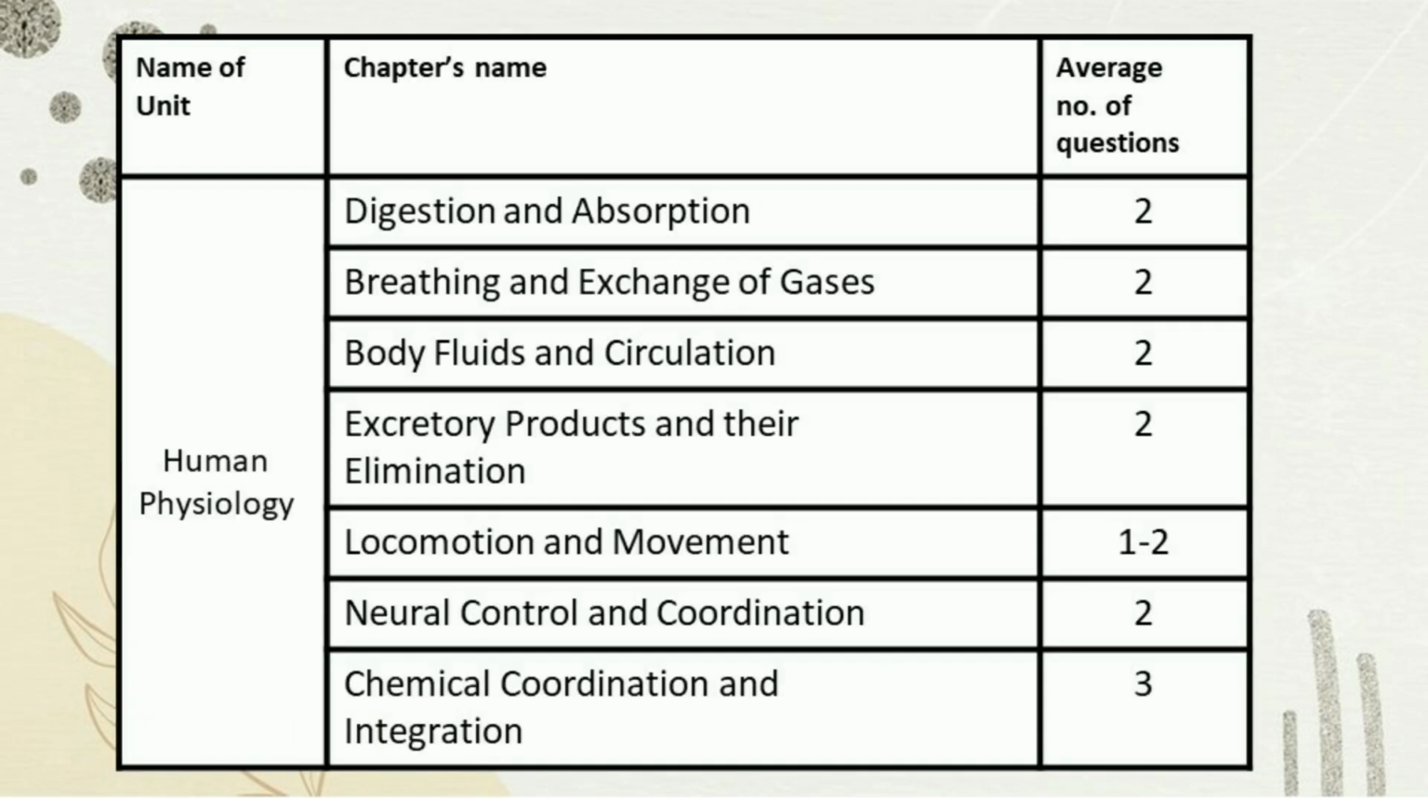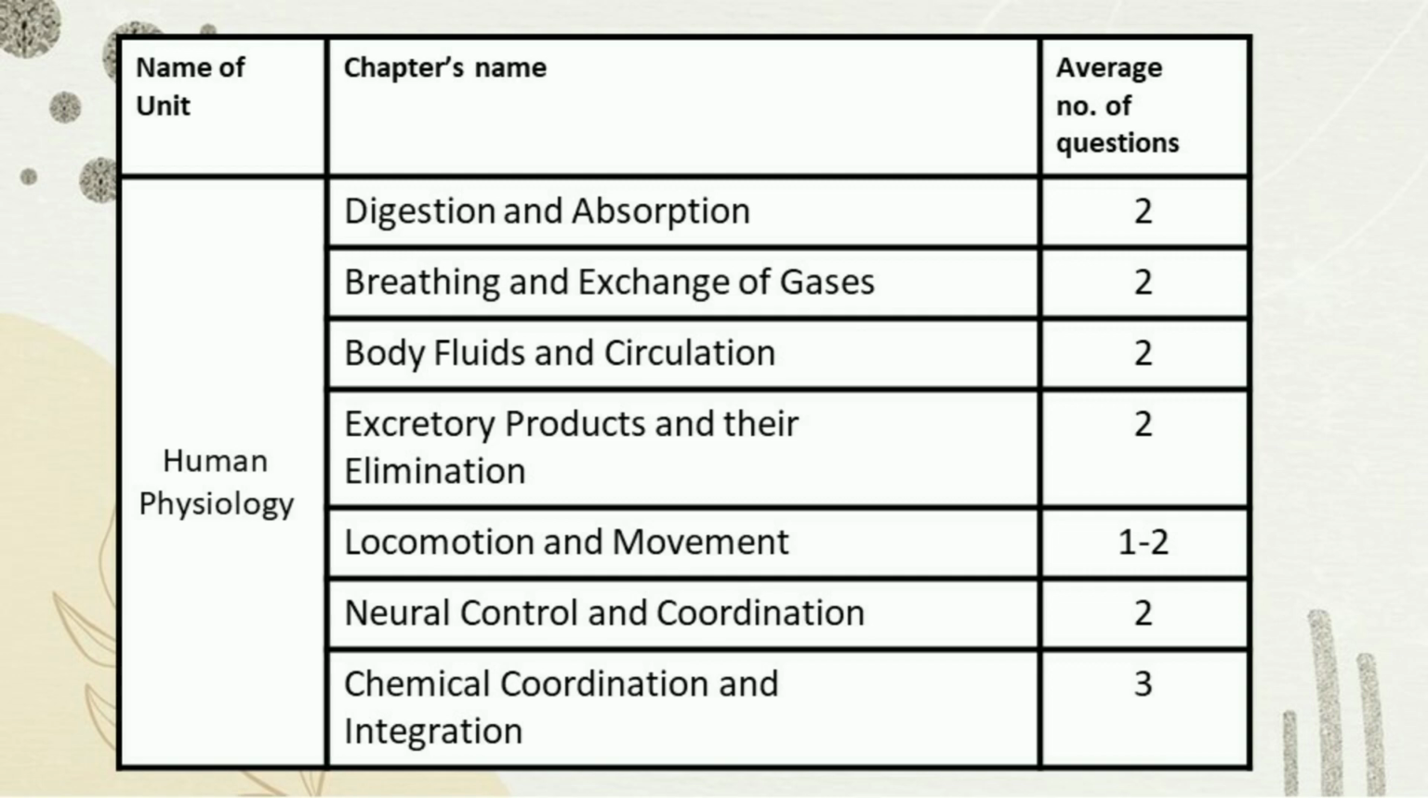Now coming to next unit, human physiology. This is a very important unit, I must say. First chapter is digestion and absorption. We get around 2 questions from this chapter, and the important topics are gastric secretions, alimentary canal and histology of gut. Next chapter is breathing and exchange of gases.